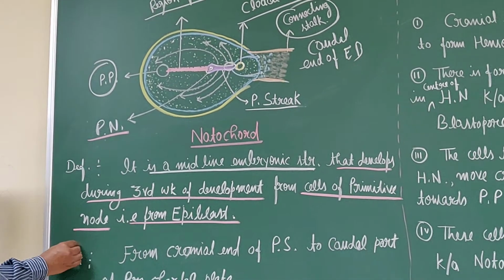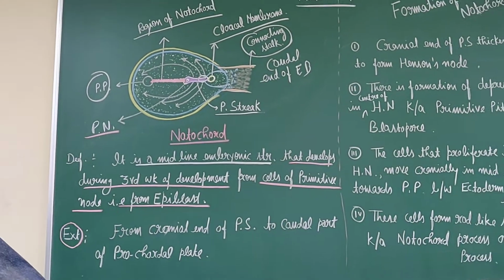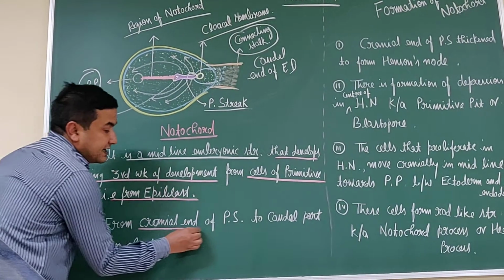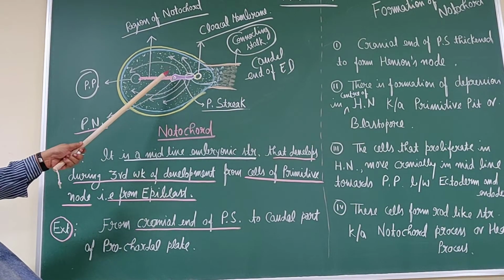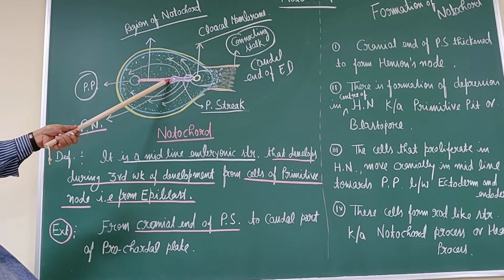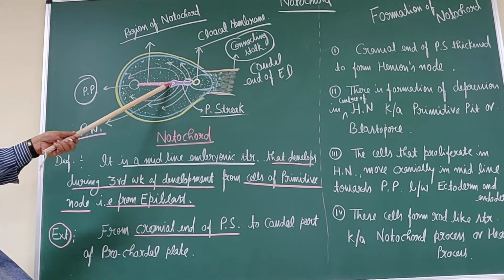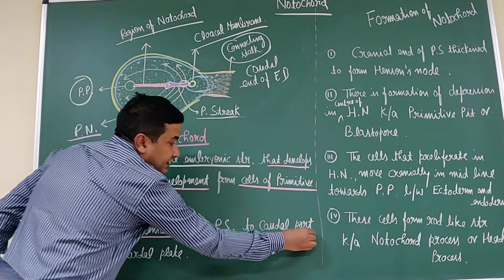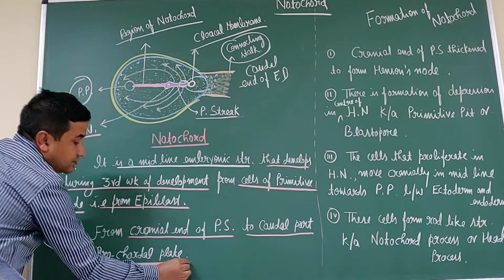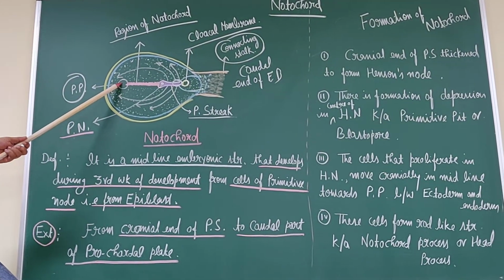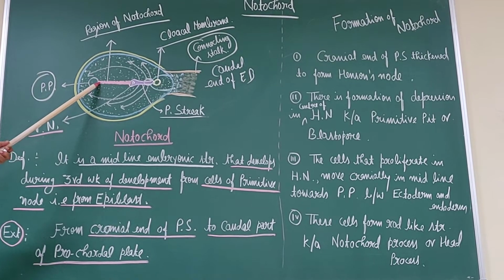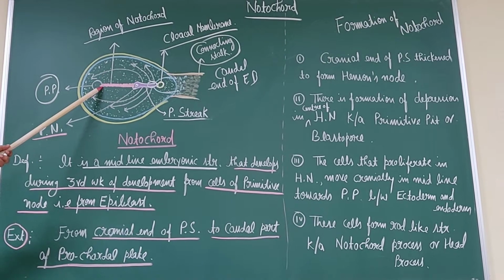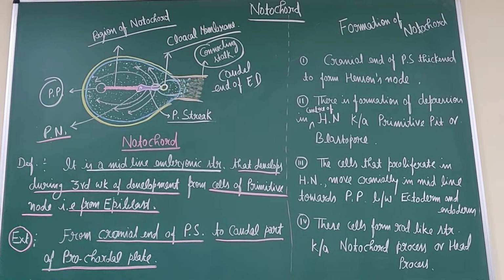Now extension. This notochord extends from the cranial end of the primitive streak, that is the primitive node, up to the caudal margin of the precaudal plate. So from this cranial end to this caudal end, this is the notochord.